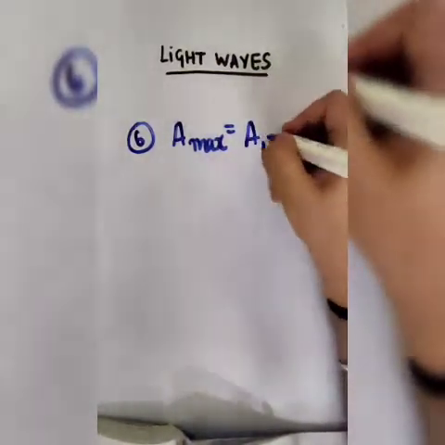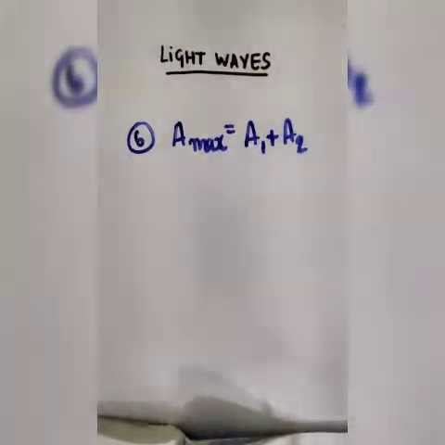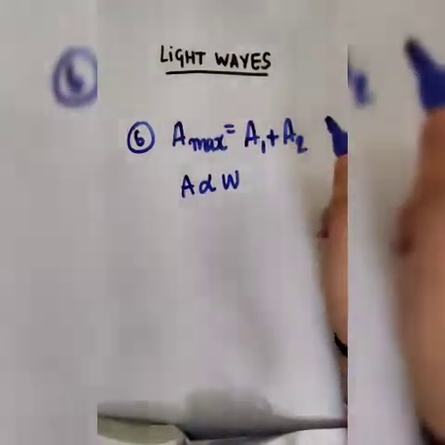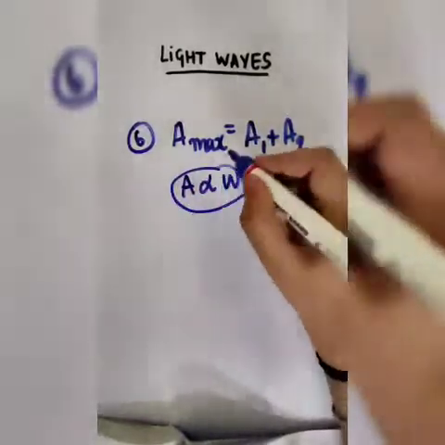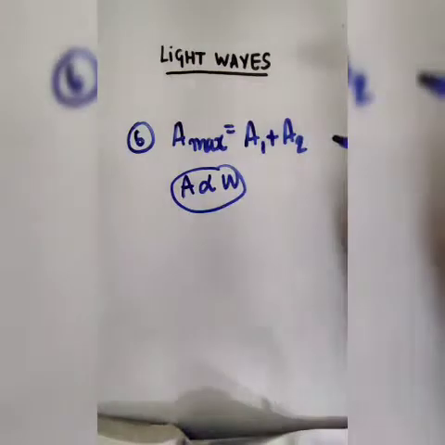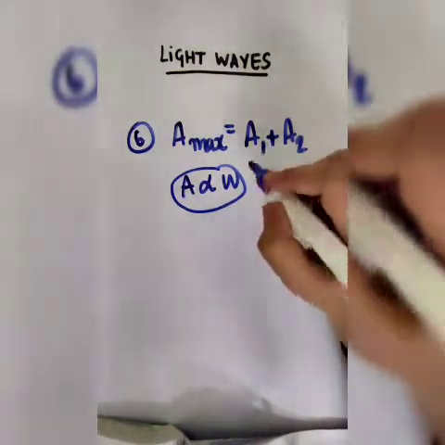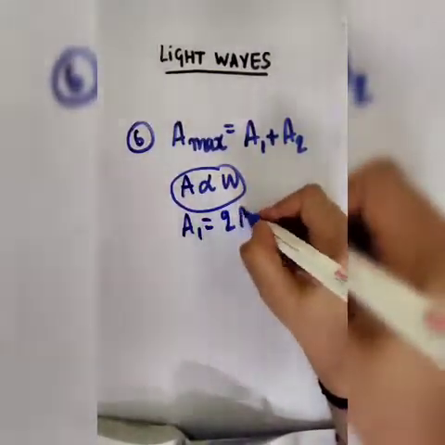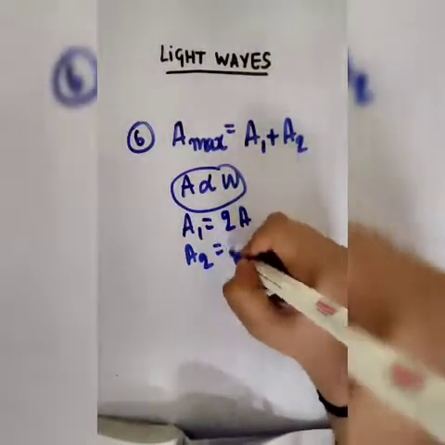One more thing to keep in mind is that in this question it is mentioned that the amplitude is directly proportional to the width of the slit. It is also given in the question that one of the slits has width which is double of the other. So that means A1 is 2A and A2 is A.